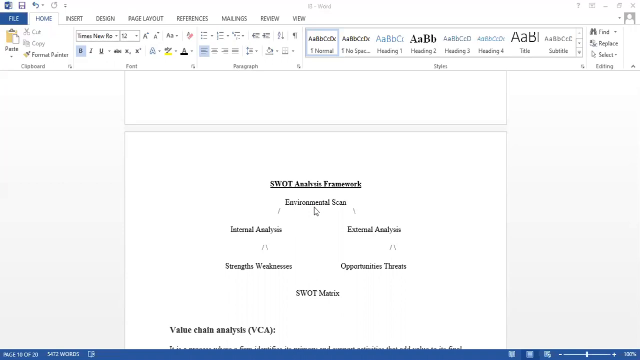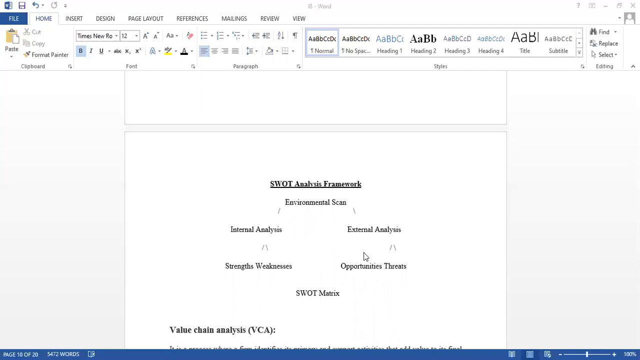Internal analysis means scanning the environment within the organization: what kind of things are available in your organization? Suppose it is technology availability, or employee availability, or the policies existing in the organization, your vision, mission, or your management skills. All those things come under the internal environment or internal analysis. Then take external analysis, like the political conditions, the legal conditions, or the resources that are available over there.